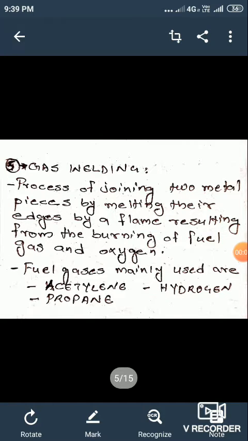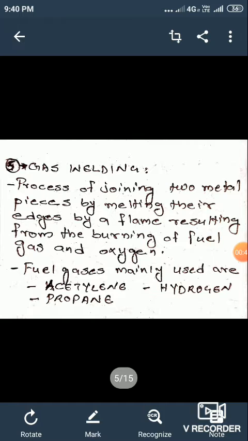Gas welding. Gas welding is the process of joining two metal pieces by melting their edges by a flame resulting from the burning of a fuel gas and oxygen. In the gas welding process, a fuel gas and oxygen are used for producing a flame. This flame, produced at the tip of a welding torch, is used for heating the metal, and a filler metal in the form of a rod is added separately for filling the weld cavity.